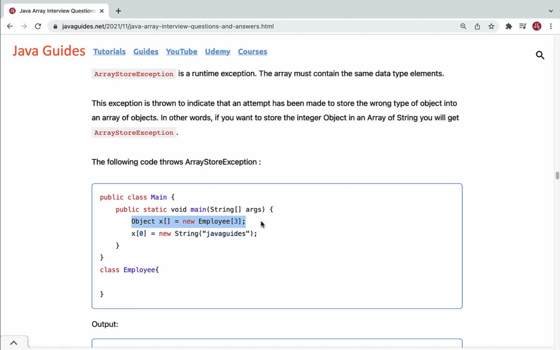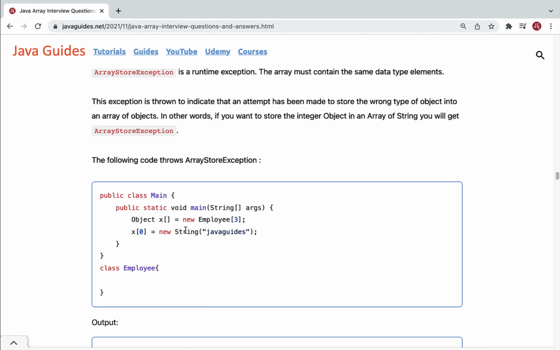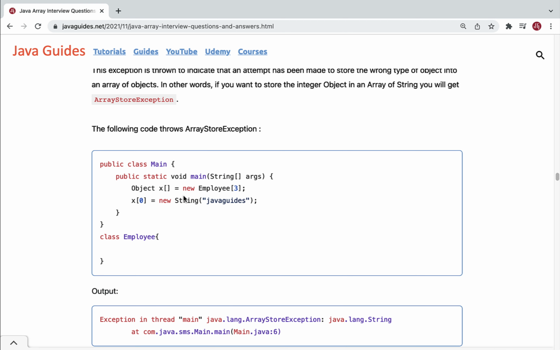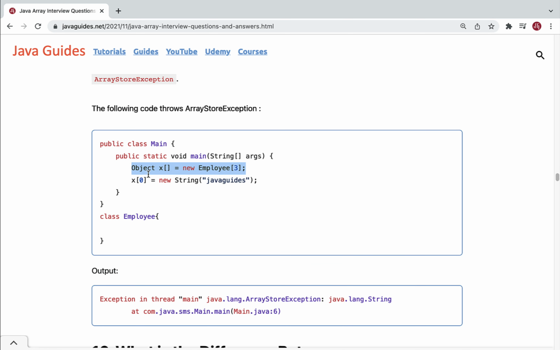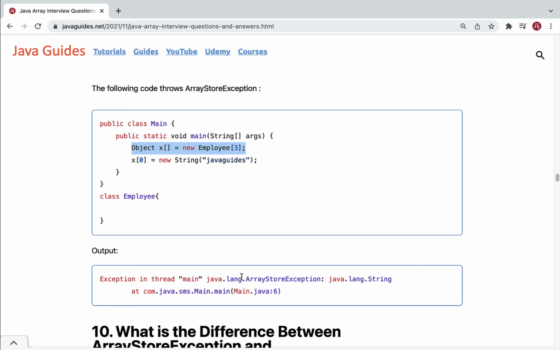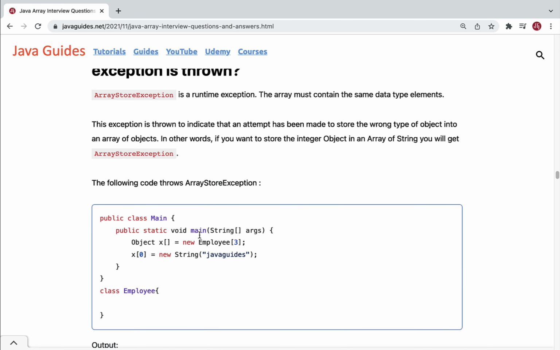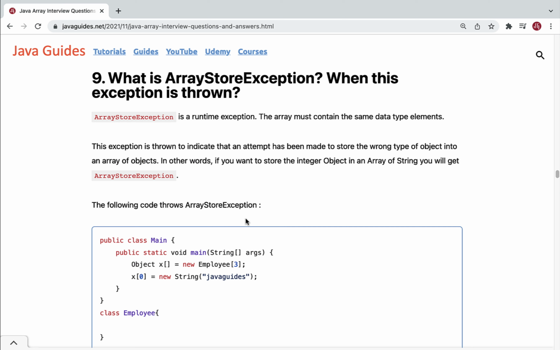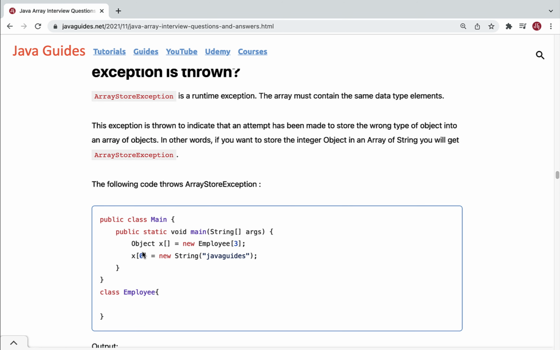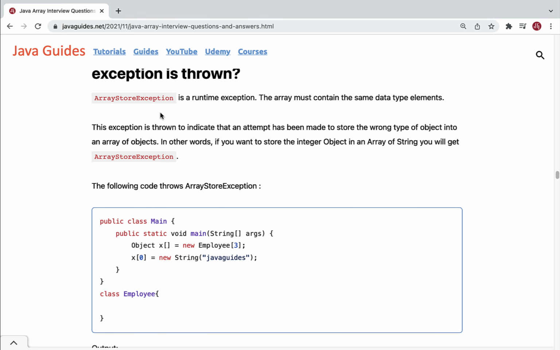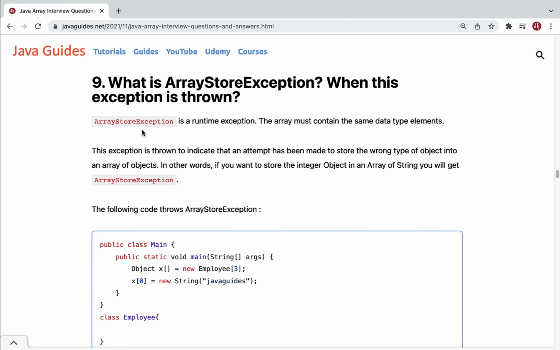And here we are trying to add a string to the employee array with index 0. In this case you will get array store exception because you are trying to store a different type of element in the employee array. You can see once we run the program you will get array store exception over here. It means that whenever you try to add a different type of element into an array, then typically you will get this runtime exception, that is array store exception.